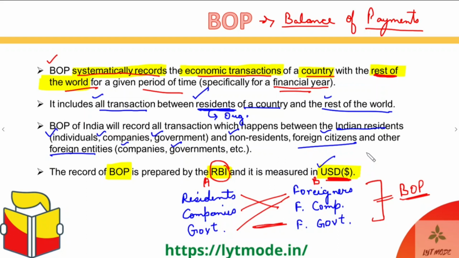That is how they have standardized it. And of course, when the RBI prepares the BOP statement of India, it is done on the basis of the principles created by the IMF or the International Monetary Fund. So the IMF gave the principles, and on the basis of those principles, RBI makes the BOP statement in US dollars. Got it? So let's move ahead then.